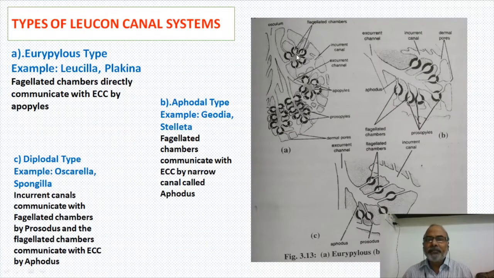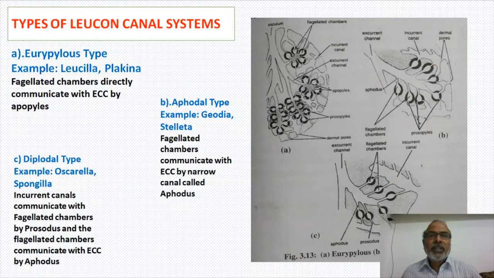You see here what has happened. Earlier, what we have seen is the syconoid type of canal system. In this syconoid type of canal system, the wall has got folded, and because of folds, choanocytes are also concentrated around the canals. And these canals which got folds and further folds here in this Leuconoid type, they created several flagellated chambers.